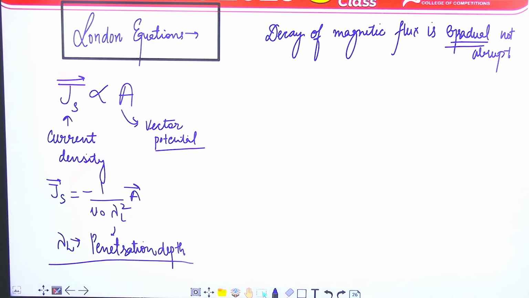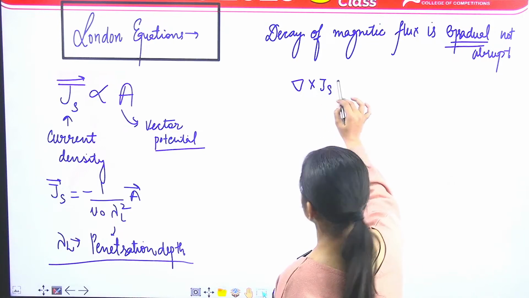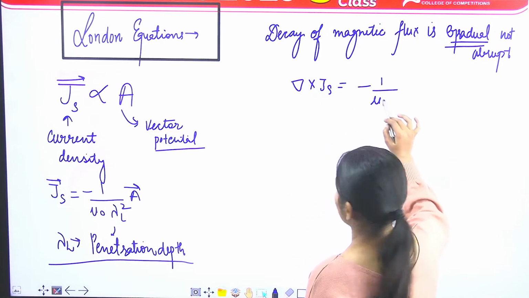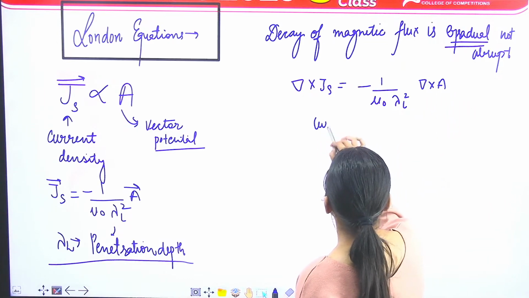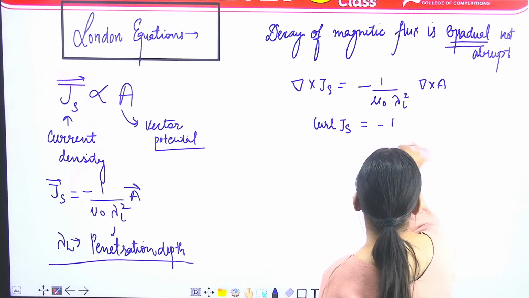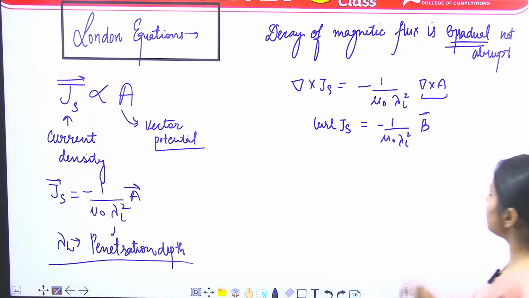You can take the curl of JS. Okay, अगर हम इसका कर्ल ले, if we take the curl of JS, so that will be equal to minus mu naught curl of A. So that means curl of JS is equal to minus mu naught B vector. This is the B vector. B is equal to del cross A. All right. ठीक है, यहां तक सभी को क्लियर हुआ?